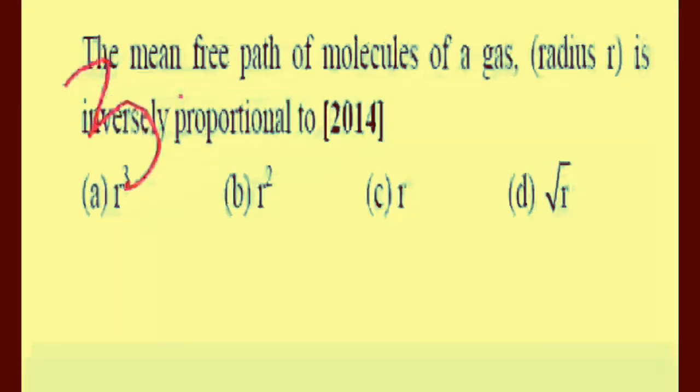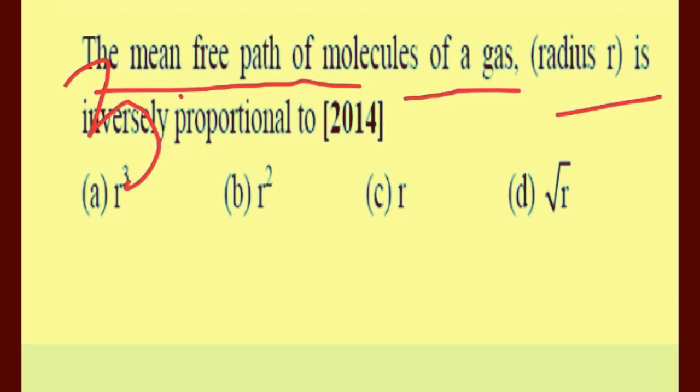Question number 3. The mean free path of molecules of a gas (radius R) is inversely proportional to: option A, R cube; option B, R square; option C, R; and option D, under root R.